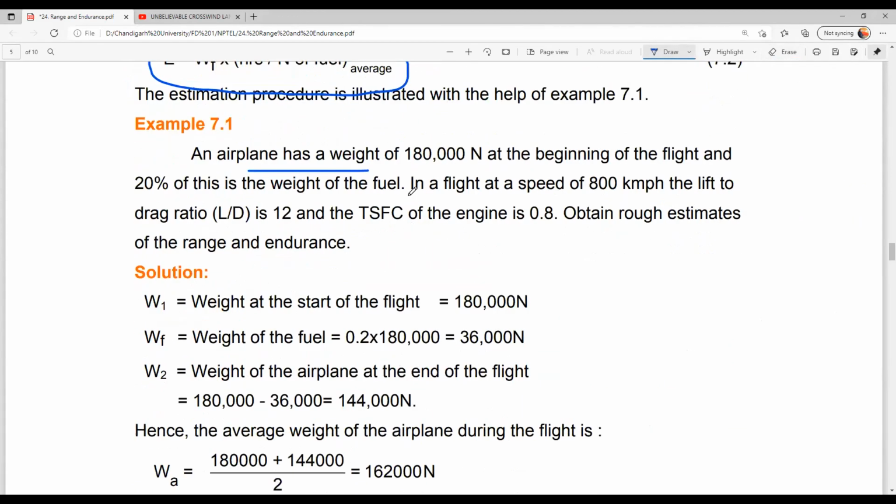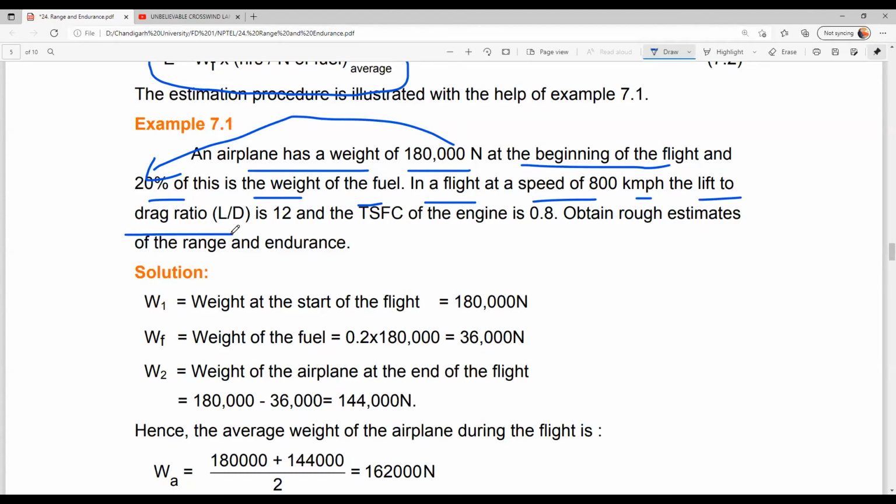An airplane has a weight of 1,80,000 Newton at the beginning of the flight, and 20% of this is the weight of the fuel. So from this you have to take 20%, that is the weight of the fuel. In a flight at a speed of 800 km per hour, the aircraft speed is given, and the lift to drag ratio, L by D ratio, is given.